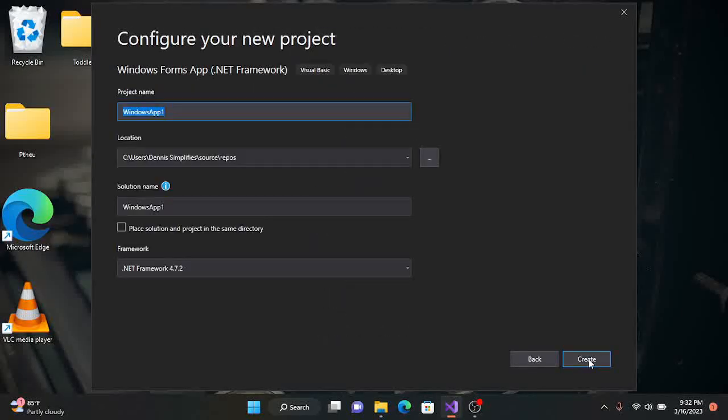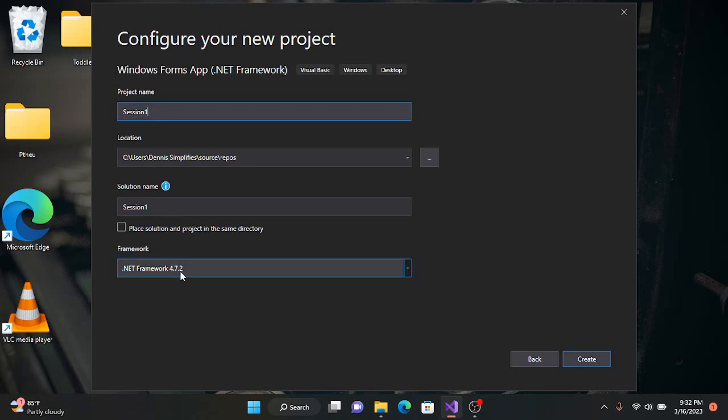So on our next page, we are going to give a name to this our project. So since this is our second session, but our first session in coding, I'm going to write session 1. Right? And then here is the location, meaning after we are done with our project is going to be saved in this location: users, Dennis, source, and then the repos. This is where our code is going to be saved. And then the solution name, which is session 1, and then the framework.